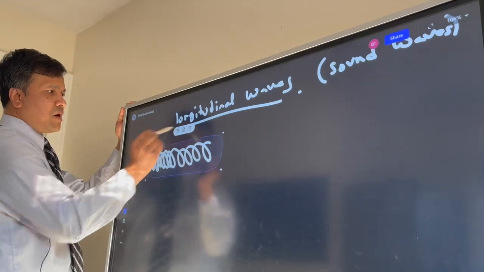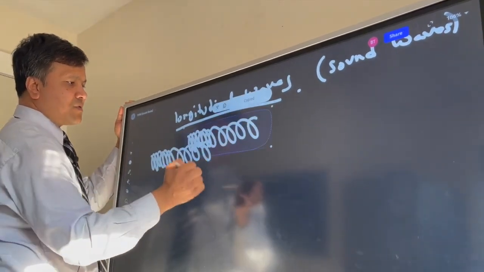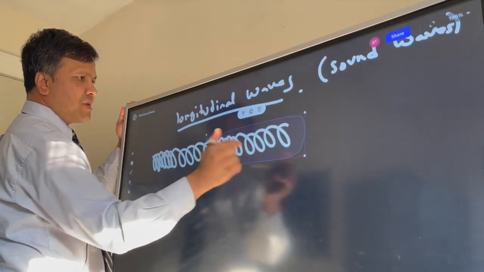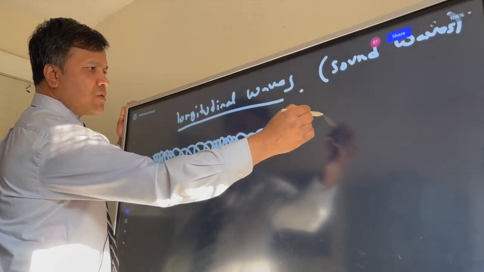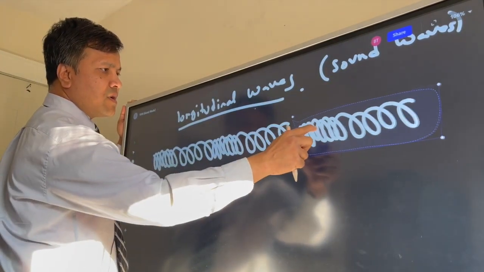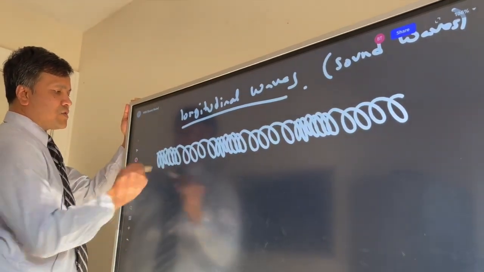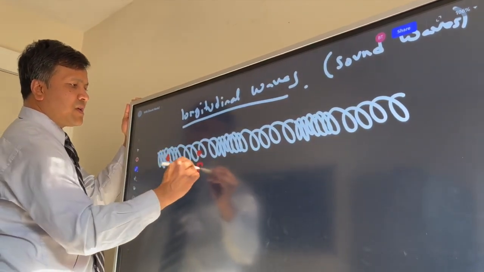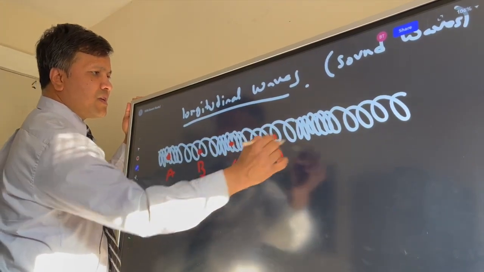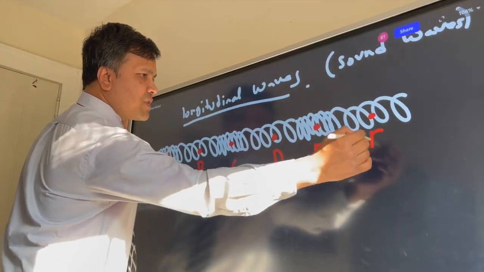So let's copy and paste this a few times. If I copy and paste one more time, what do I get? Let's put some points using a different color. So put A over here, put B over here, put C over here, put D over here, put E over here, put F over here.